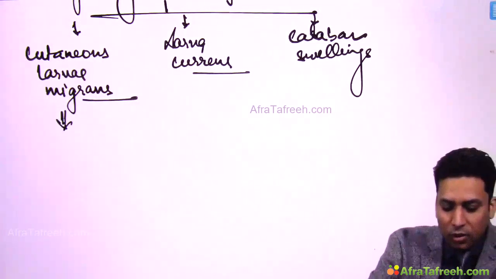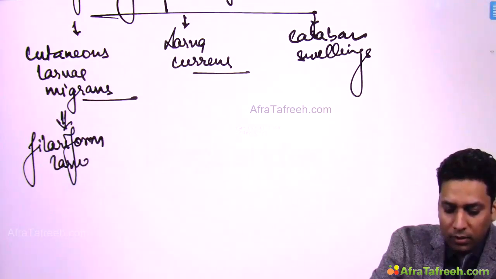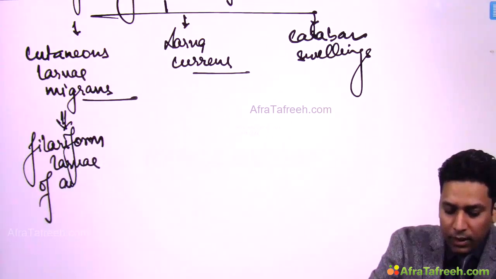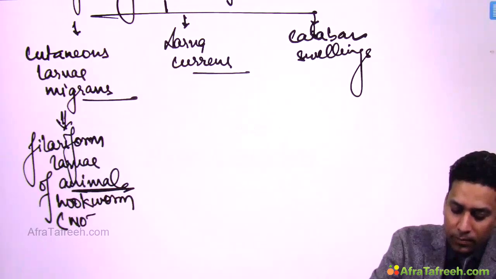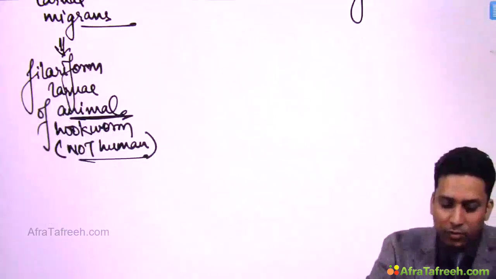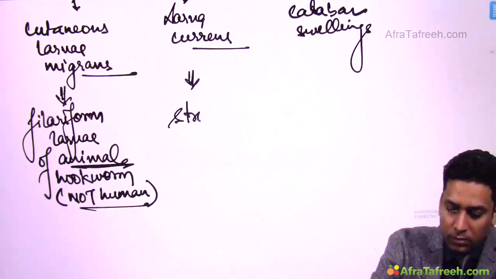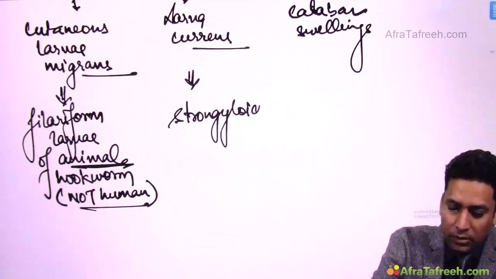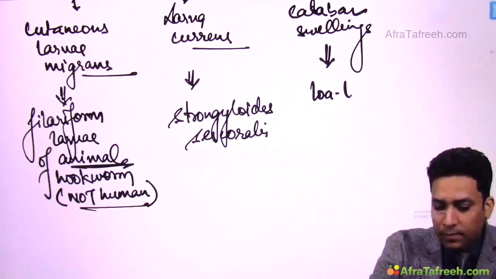Cutaneous larva migrans is caused by filariform larva of animal hookworm. Remember, this is animal and not human. Once this question was asked and one of the options was human hookworm, but this is by animal hookworm. Larva currens is caused by Strongyloides stercoralis, and Calabar swelling is caused by Loa loa.